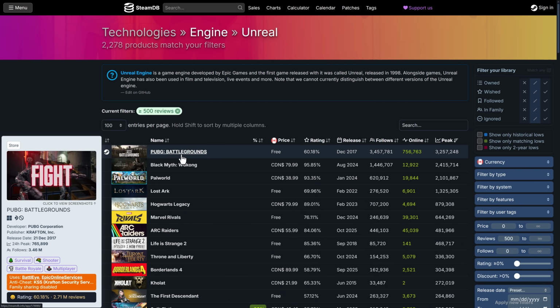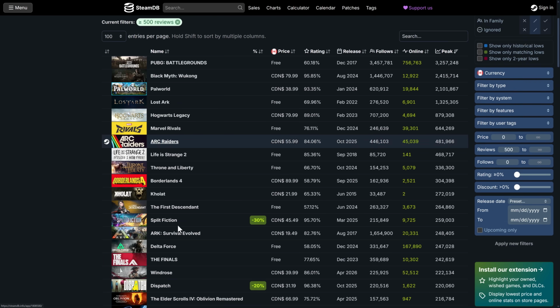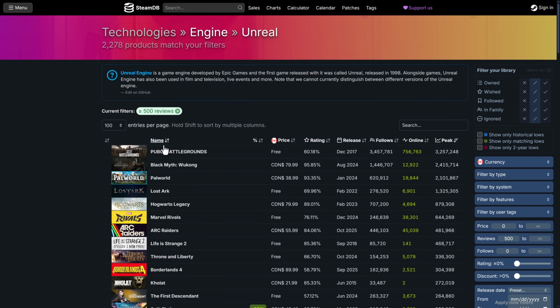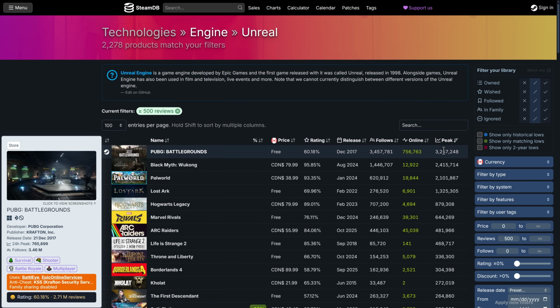Now you're going to see a couple of things missing here, like the, oh god, why can I never remember the name of it? The racing game that Valve bought. It's here, but they also sell it on their own store. You're also going to see Fortnite obviously isn't here. But when you look at the peak installs, this is where Unreal Engine is king. Unity, Godot, GameMaker, none of them come close to having the player base that Unreal Engine games do.